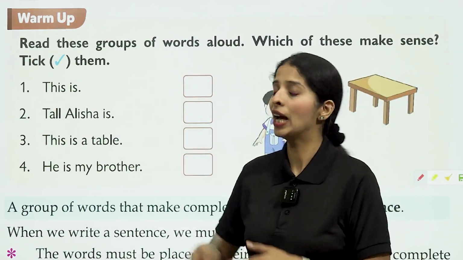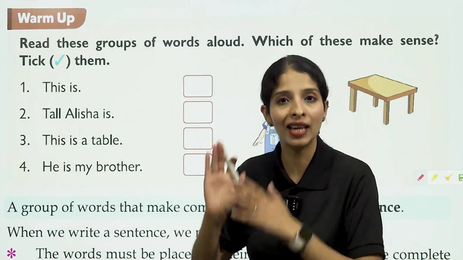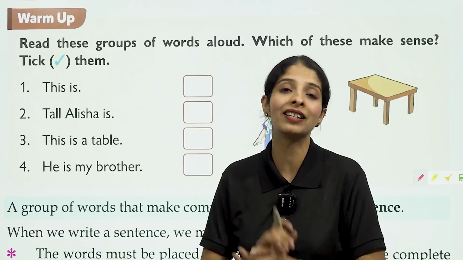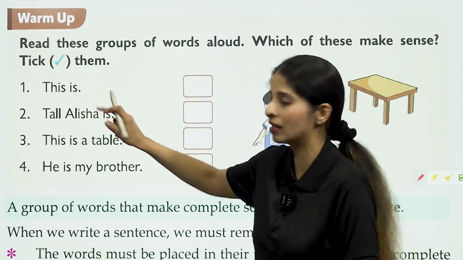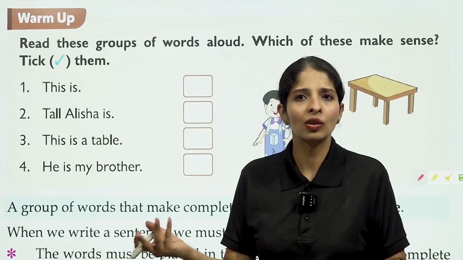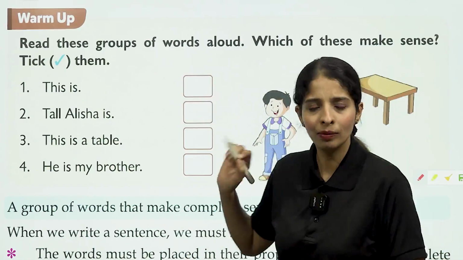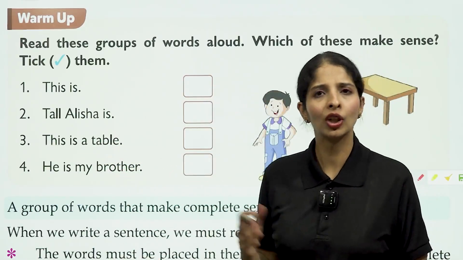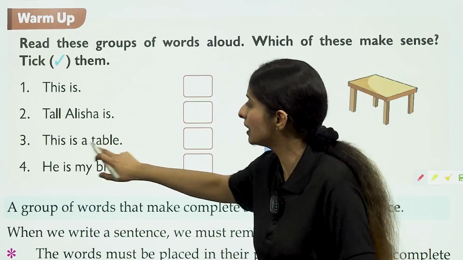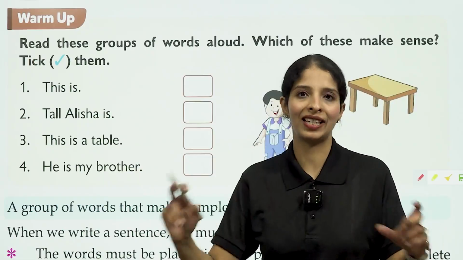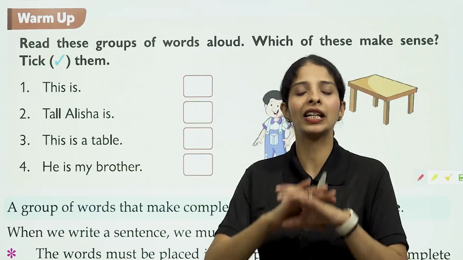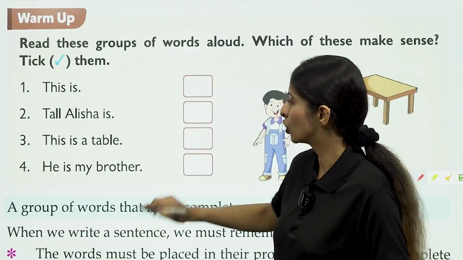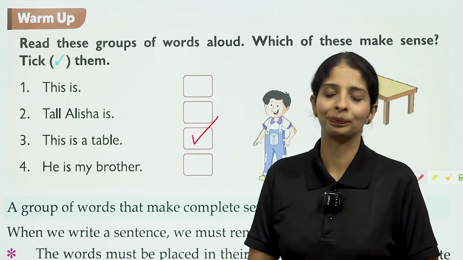Here are groups of words. You have to tell me, are these groups of words sentences? And sentences are groups of words which make complete sense. Let's begin. "This is what?" Not a sentence because it is not making any sense. "Tall Alicia is." It is not making any sense. "This is a table." It is a sentence. It is in a proper order. It is giving a proper, complete sense. So, it is a sentence.